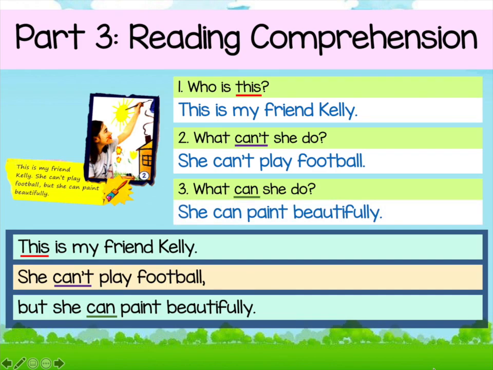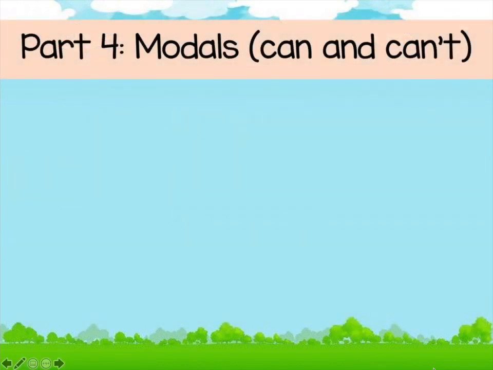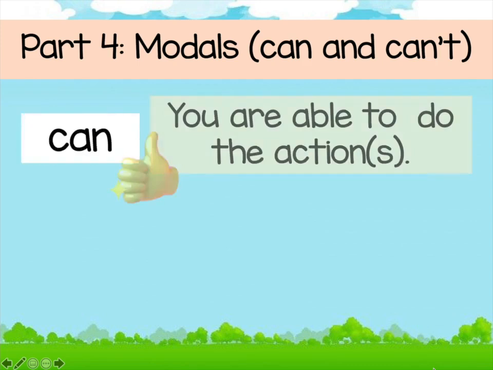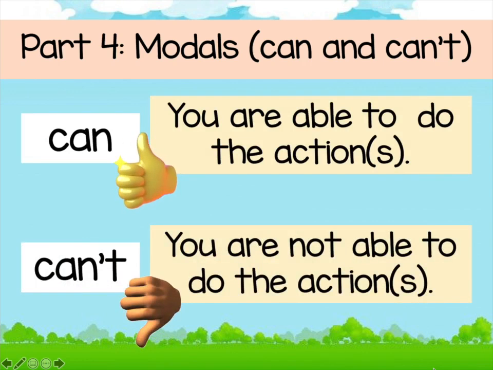Okay, that's all for part 3 of our reading comprehension activities. Now we're going to the last part of our lesson, which is part 4. We are going to learn about modals, can and can't. So what are the differences between can and can't? Can means you are able to do the actions. And for can't, you are not able to do the actions.